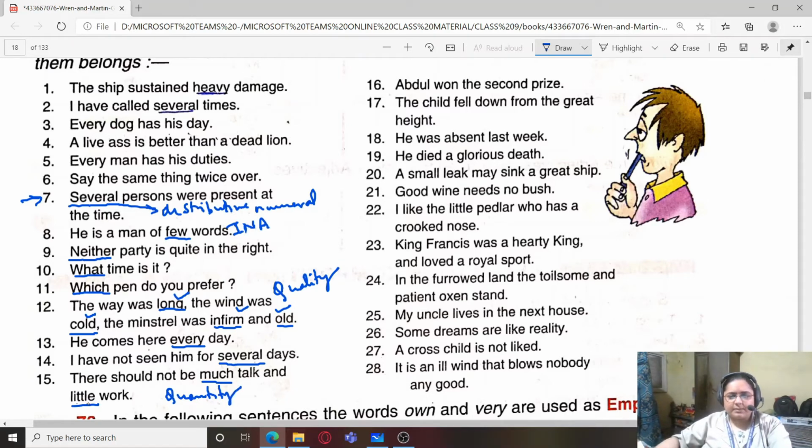Abdul won the second prize. So again you can see a position has been specified over here. So this becomes a definite numeral adjective, but again here we are using an ordinal. The child fell down from the great height. Great height, it is describing the type of height. So we are going to consider this as an adjective of quality.